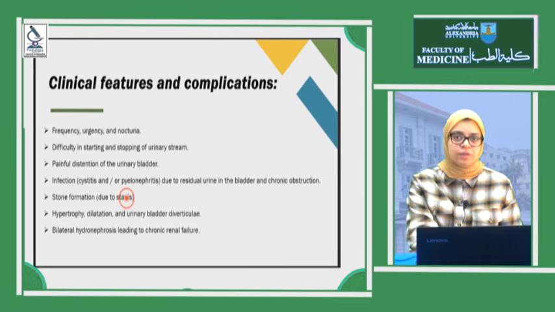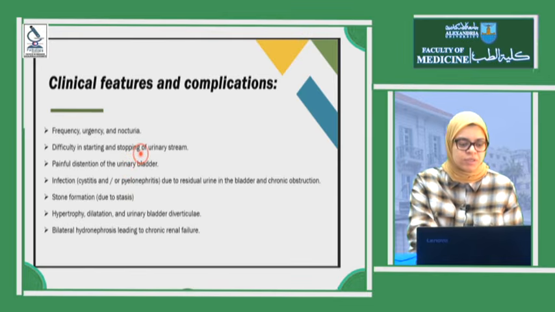Regarding the clinical features, BPH affects the tissue of the prostate around the urethra, so it will affect the urinary stream. We have frequency, urgency, difficulty in starting or stopping urination, painful urination. It could predispose to infections, cystitis, and pyelonephritis due to obstructive symptoms.